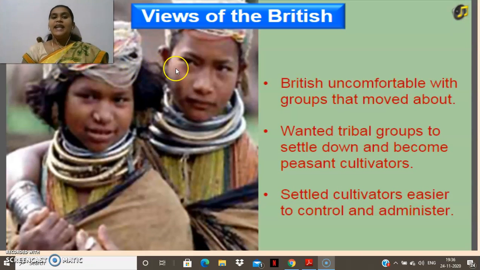Yes. And next we are going to see the views of the British. What did the British start to think about these tribals? Okay, the views of the British.